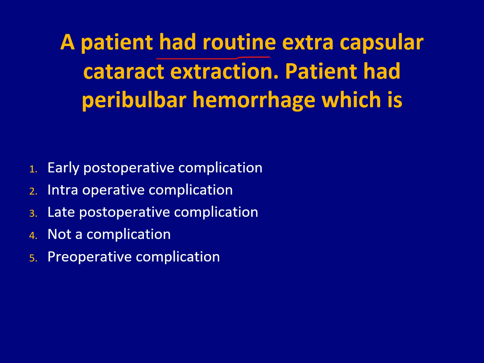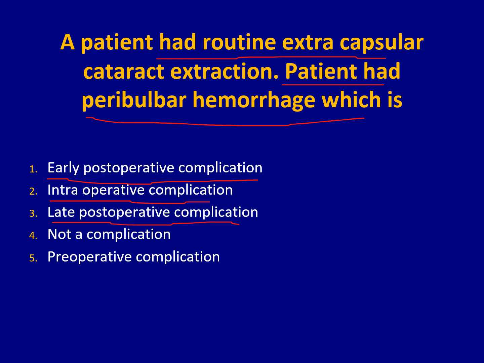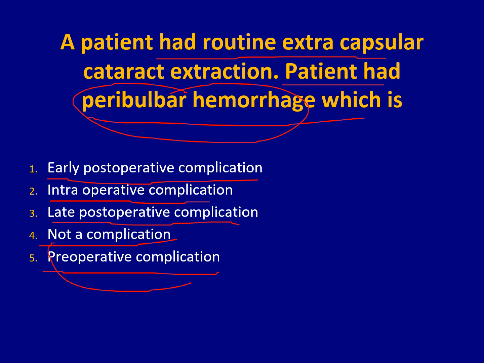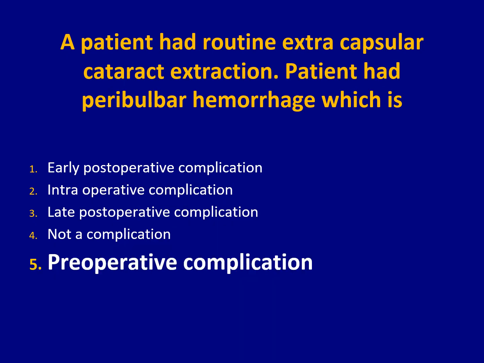A patient had routine extracapsular cataract extraction. Patient had peribulbar hemorrhage, which is an early postoperative complication, intraoperative complication, late postoperative complication, or not a complication, or a preoperative complication. If you have watched the video, you would know that the peribulbar hemorrhage is because of the local anesthesia, and that happens before the operation. So preoperative complication is the answer. Let's see. Preoperative complication is the answer.